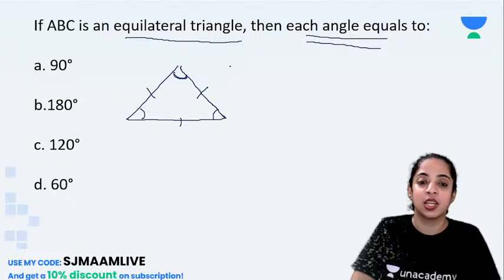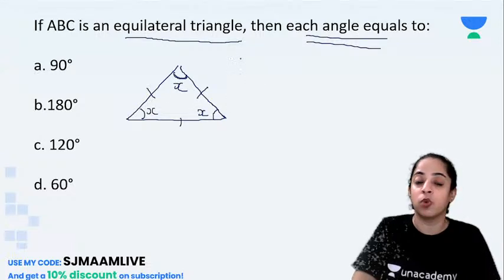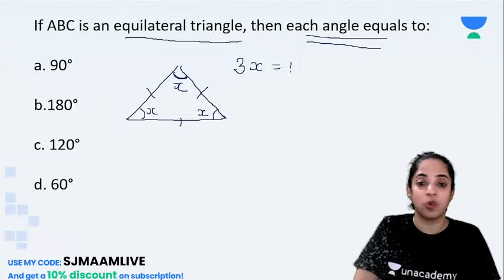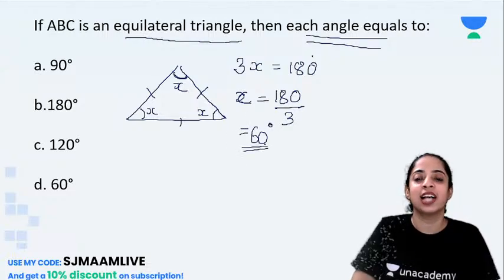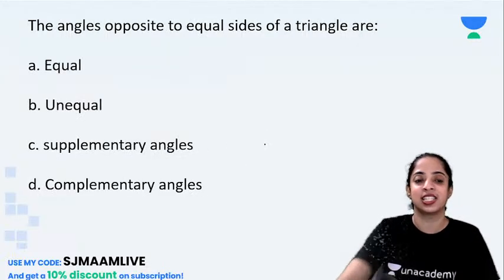60 degree. Yes, because if all of them are equal, x plus x plus x is equal to 180. So 3x equal to 180. So x equal to 180 divided by 3, which is equal to 60 degree. So all the angles in an equilateral triangle are 60 degree.